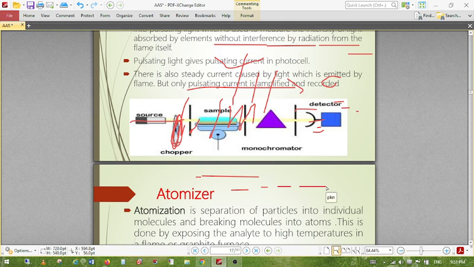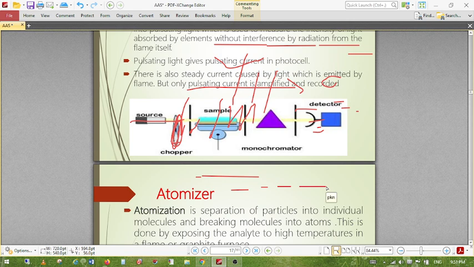The application of AAS is very widely used, mainly for clinical analysis and environmental analysis. As environmental students, we must know the operating practices, how this can be operated. It is very necessary to handle the AAS technique, UV visible spectroscopy. This is because this is the instrument; without knowledge of it, we cannot work anywhere. So you must have detailed knowledge about AAS, the UV visible spectrometer, all these things.